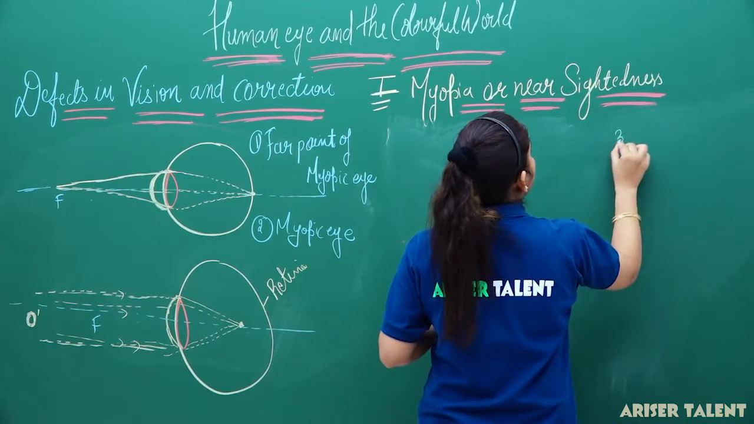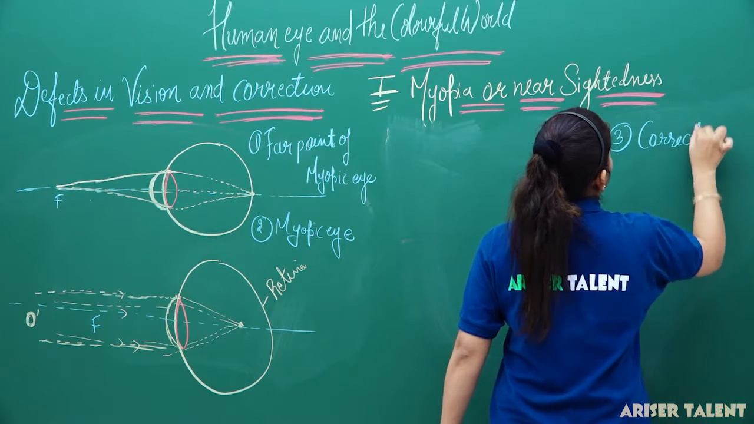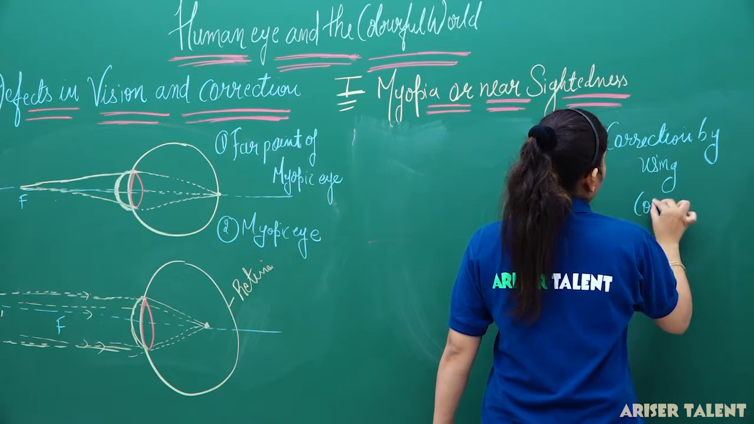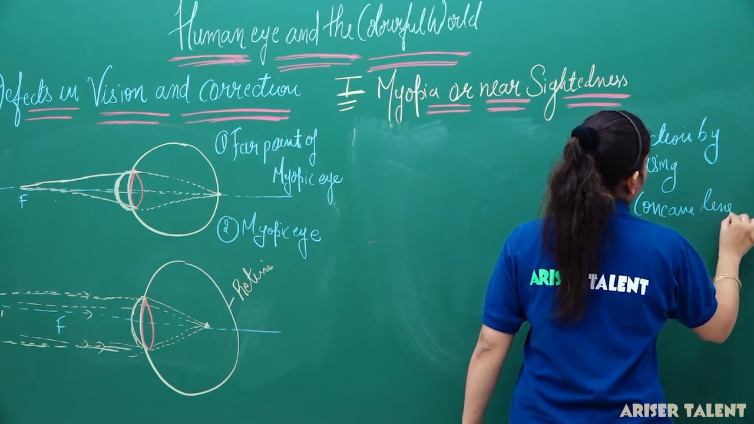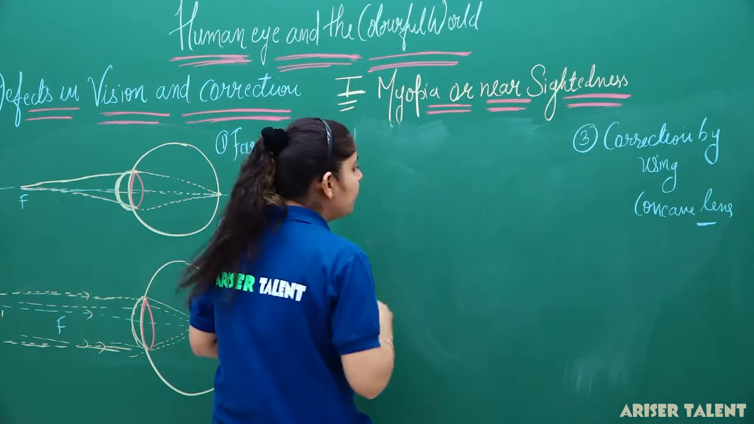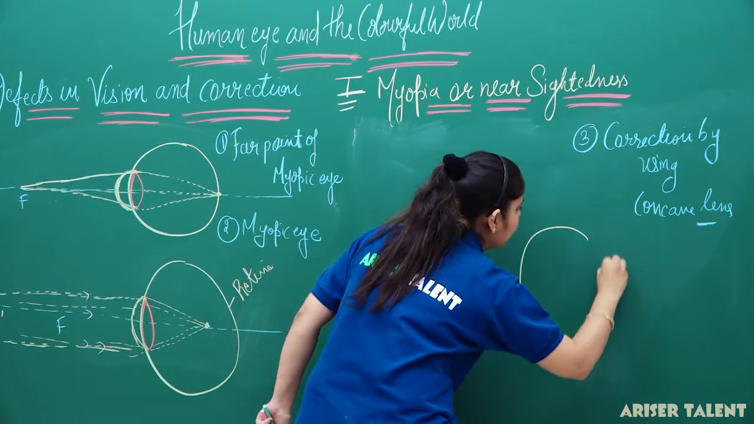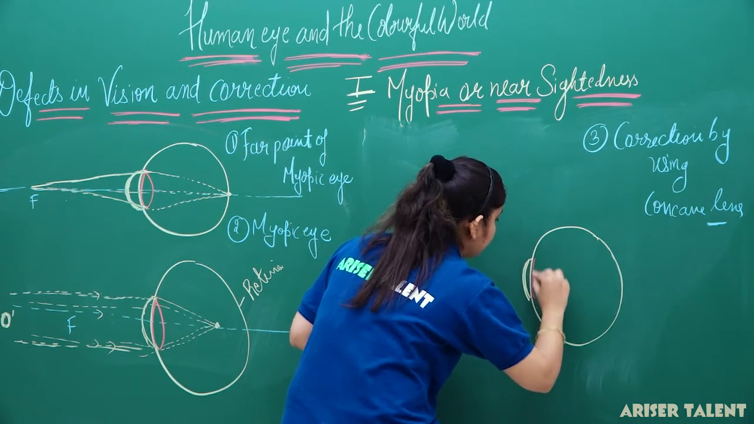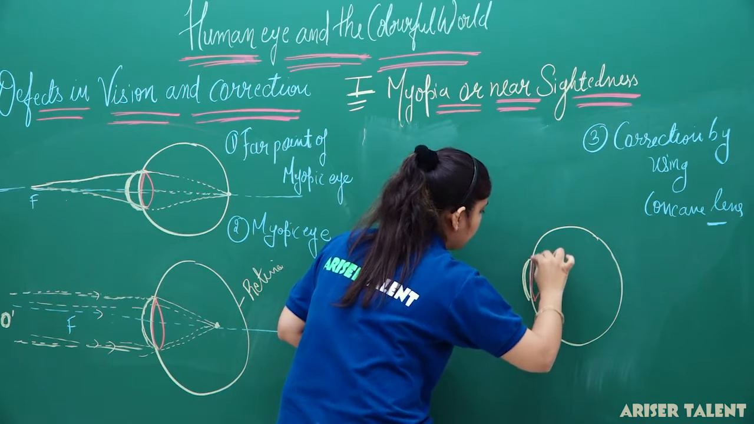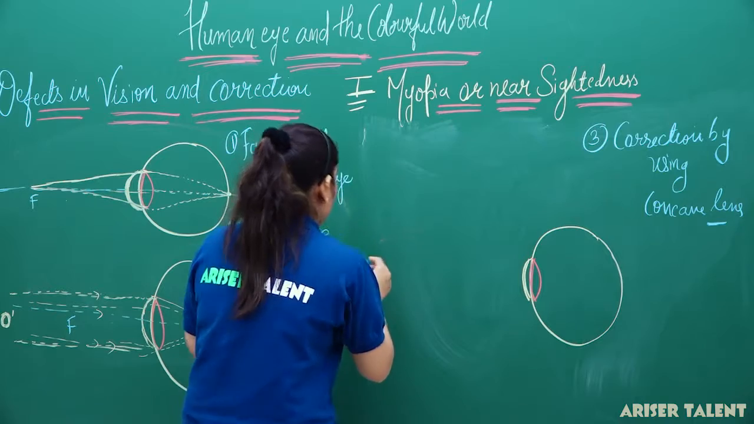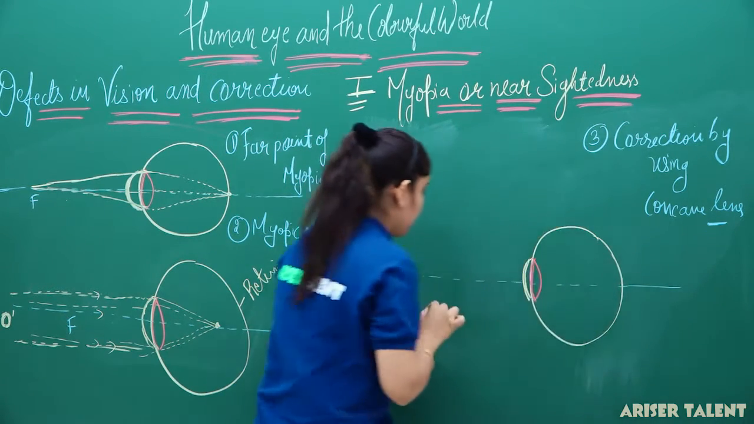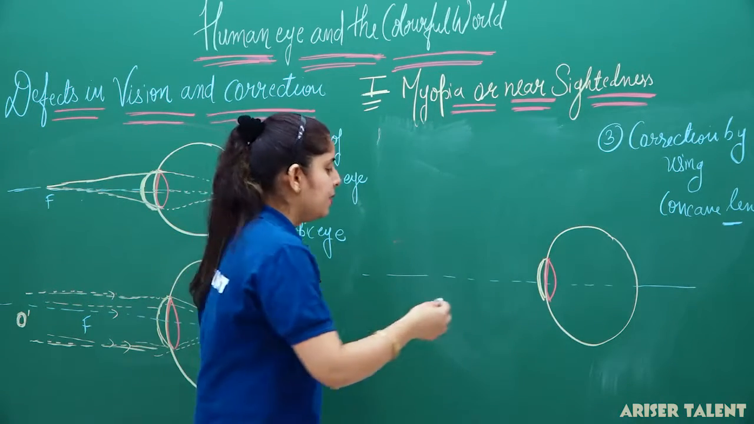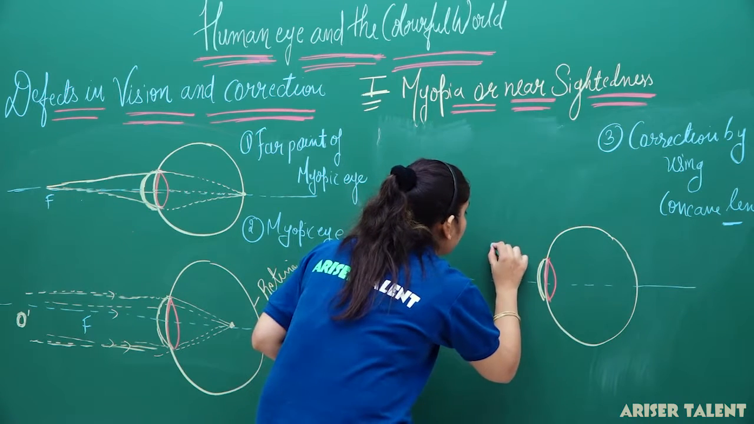So, the third thing is about correction by using a concave lens. Now, what we will do? We will draw the eye diagram again. This is our eye. This is our cornea part and this is our eye lens. Now, this is a straight line I am drawing here. Firstly, what you should do? You should place a concave lens before this eye. So, what I am doing here? I am just drawing the concave lens here.